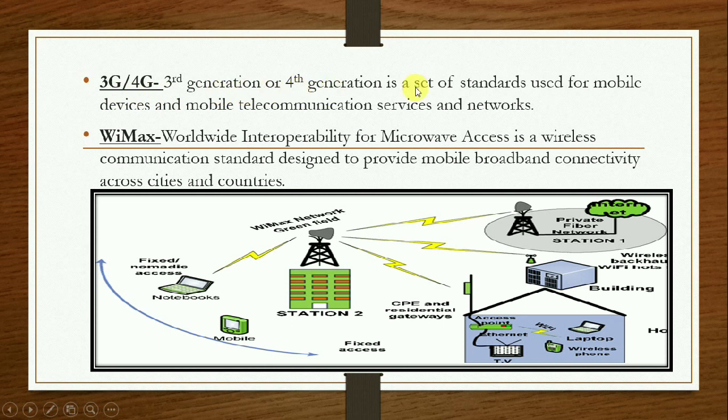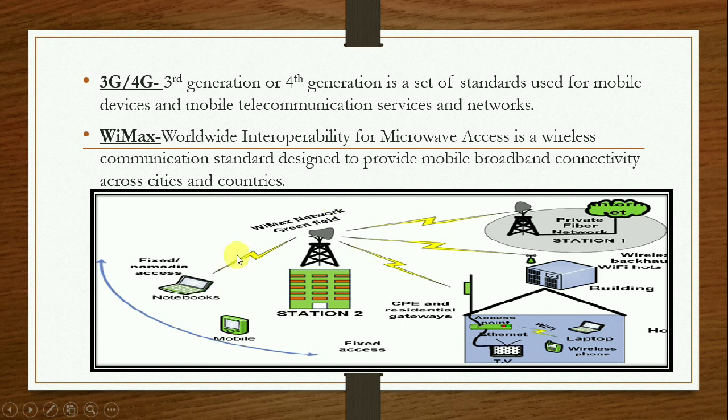Next we have wireless connection, 3G and 4G, that is third generation and fourth generation, a set of standards used for mobile telecommunication services. Now WiMAX stands for Worldwide Interoperability for Microwave Access. It is a wireless communication standard designed to provide broadband connectivity across cities and countries.